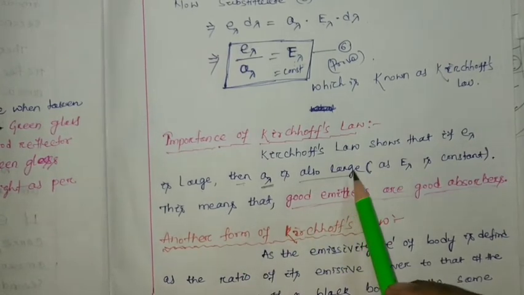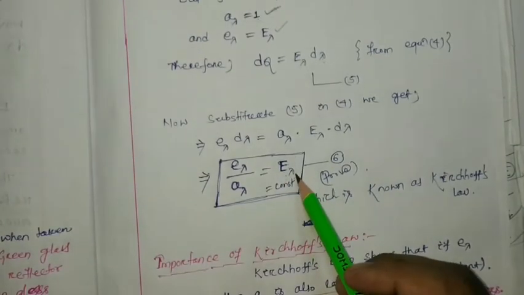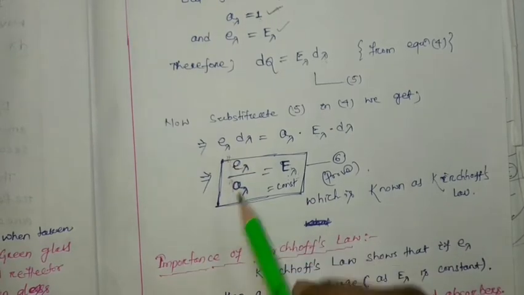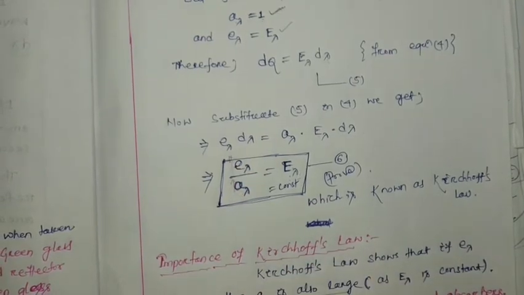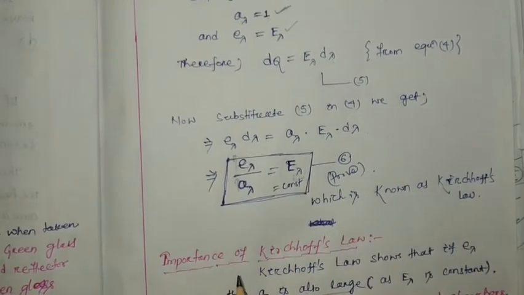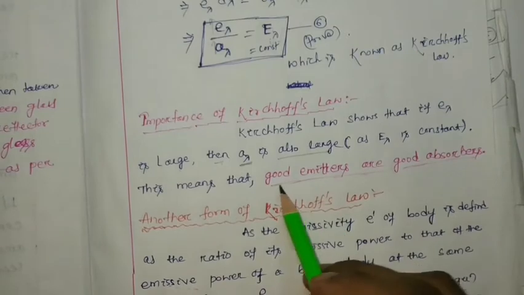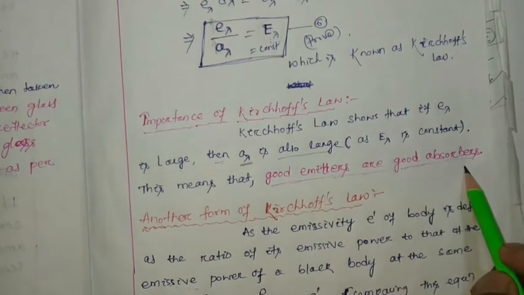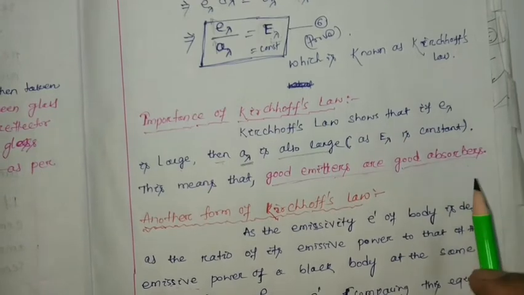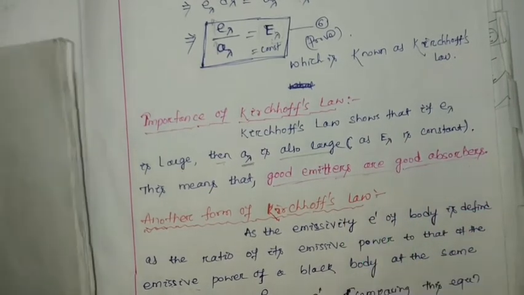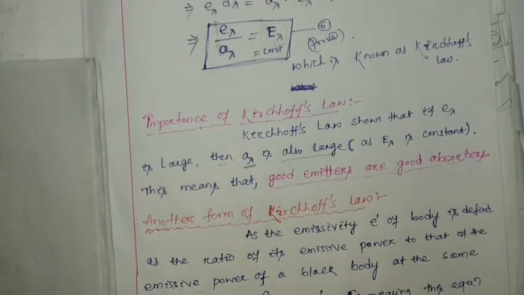That means if this ratio is constant, and emissive power is increased, then obviously absorptive power has to increase, because this is a constant quantity. Hence a good emitter is a good absorber. The material which can emit more can absorb more.